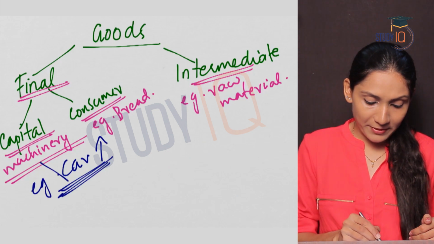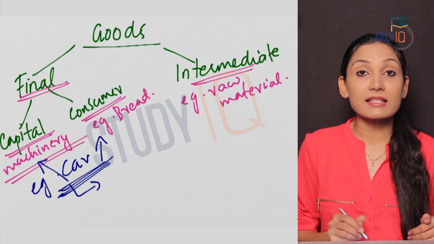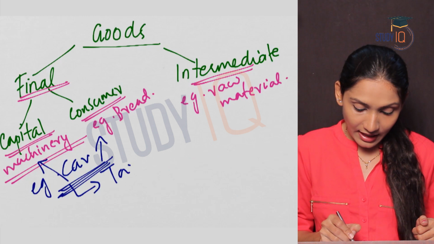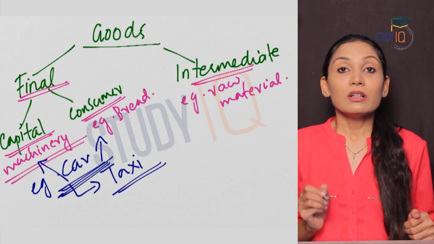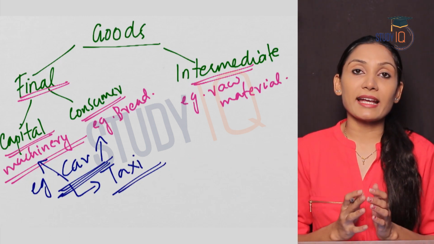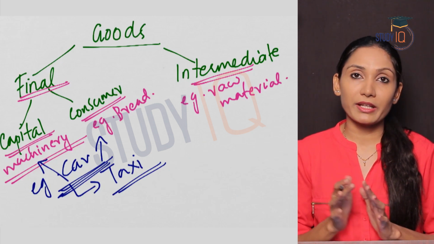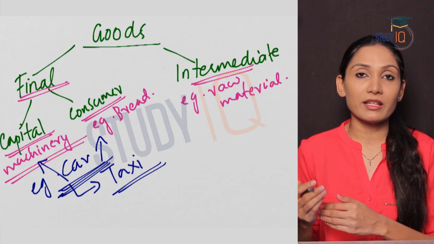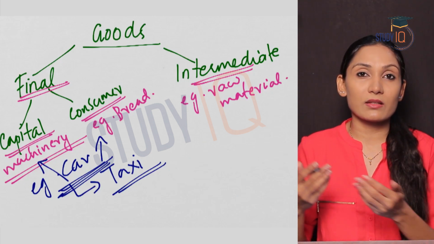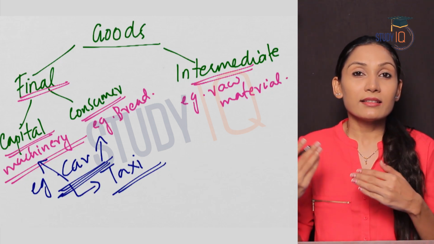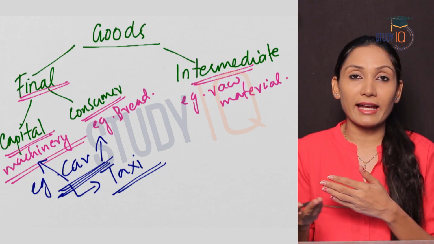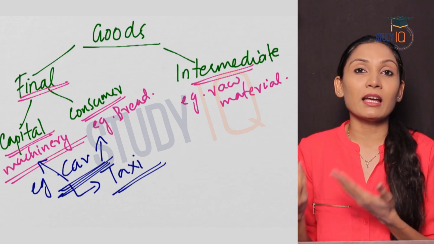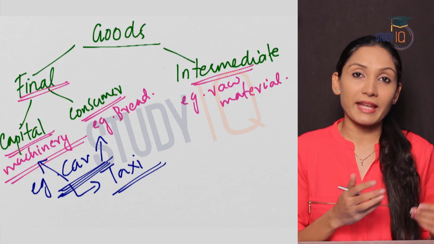It becomes a capital good when a person purchases a car and converts this car into a taxi. If the car is used as a taxi, it becomes a capital good because this car will be used in the production process. What is the production here? It is the production of services. So taxi is a service and this same car will be used as a taxi and services are provided. So this becomes a capital good.